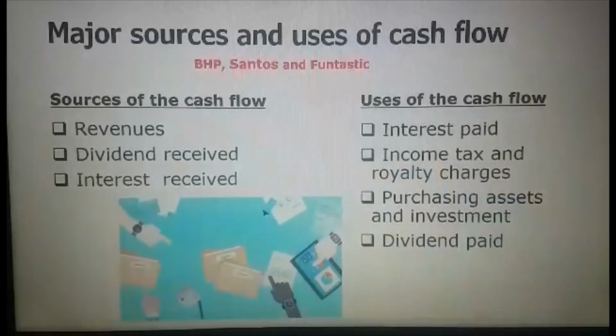The major source and use of the cash flow. The major sources of cash flow are revenues, dividends received, and interest received. The major uses of cash flow are interest paid, income tax and royalty charges, purchasing assets and investment, and dividends paid. So PHP Limited generated